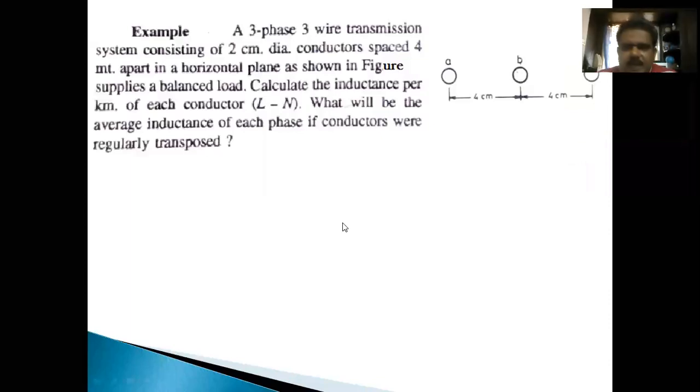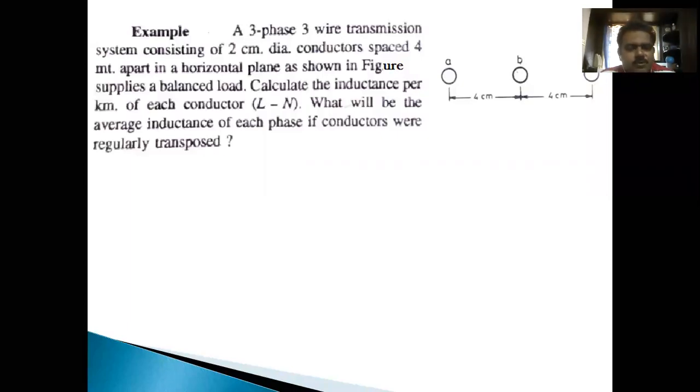A three-phase, three-wire transmission system consists of 2 cm diameter conductors spaced 4 meters apart in a horizontal plane as shown in the figure. It supplies a balanced load. Calculate the inductance per kilometer. So line to neutral, so single phase, inductance per phase we have to calculate. Inductance per kilometer per phase we have to calculate.